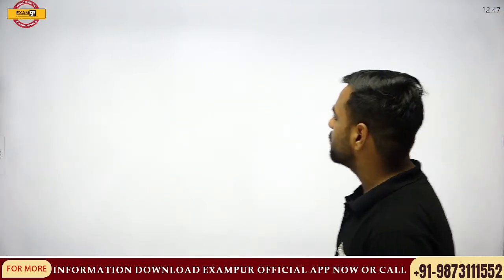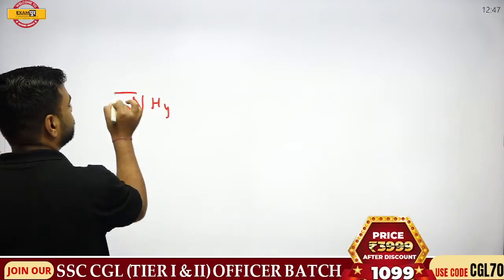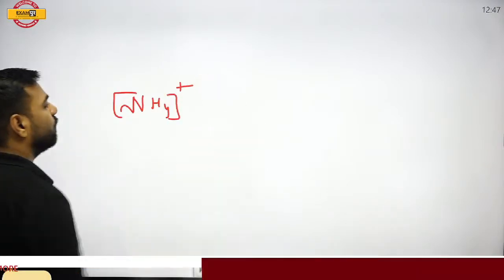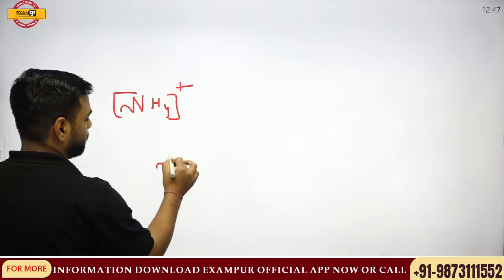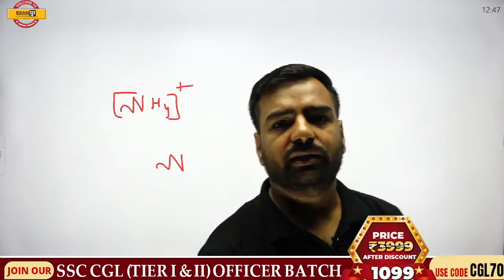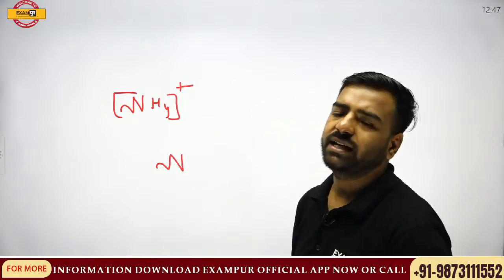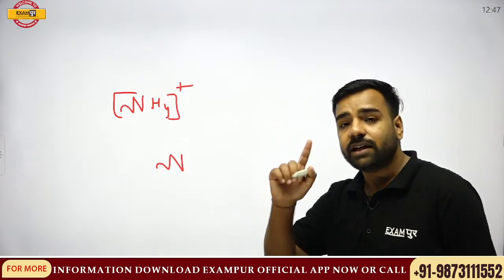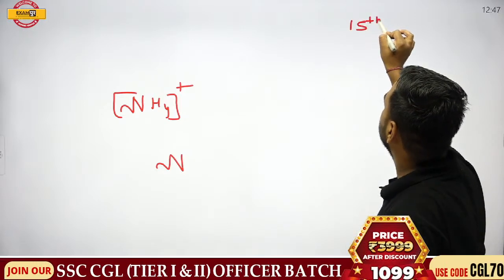When we talk about this coordinate bond, NH4 plus, what's this concept? Let's have a look. If I talk about nitrogen, how many valence electrons are there? Avan, Vikramaditya, who can answer me? If I talk about nitrogen, how many valence electrons are present in the nitrogen? We have just discussed. Nitrogen is there in the 15th group. I am giving you the hint.